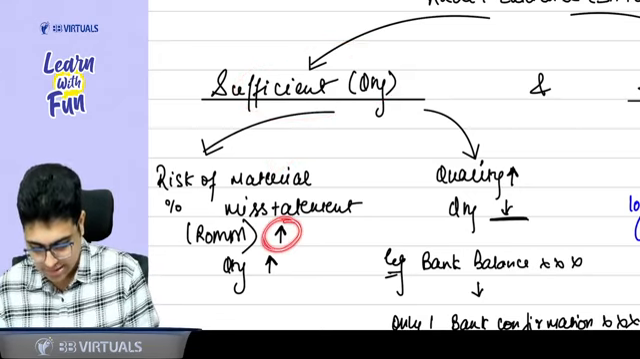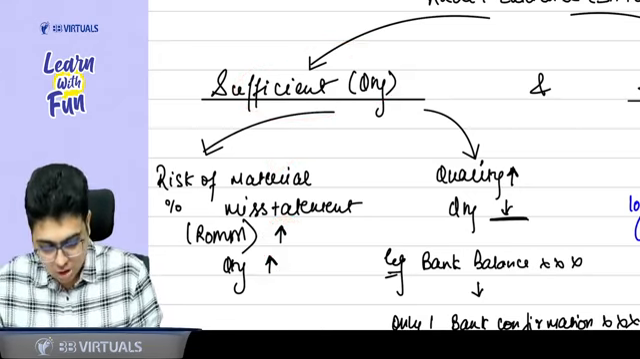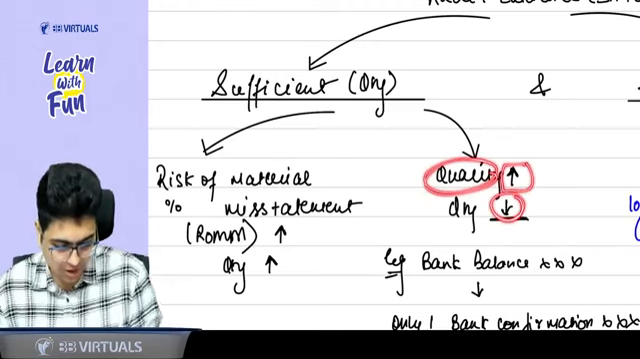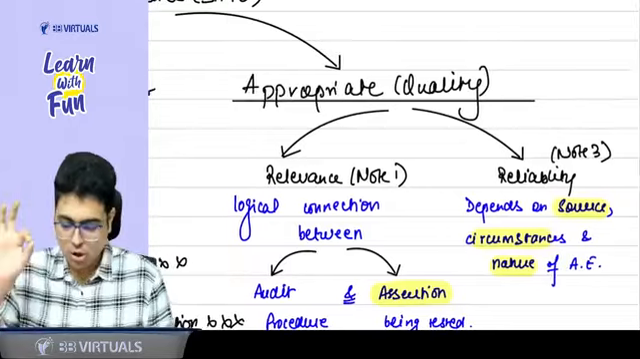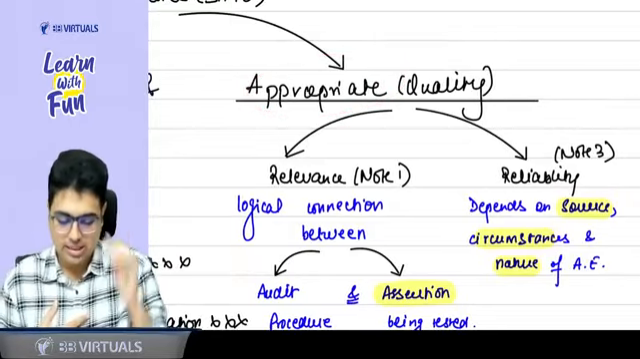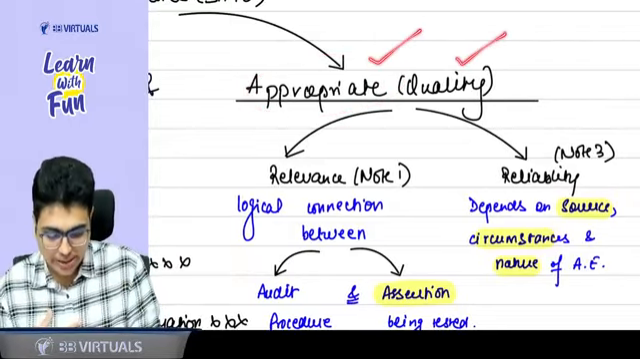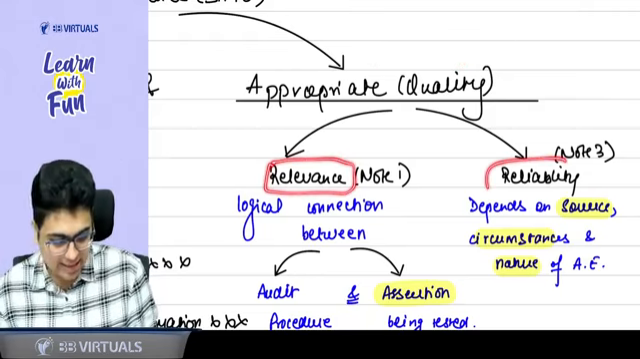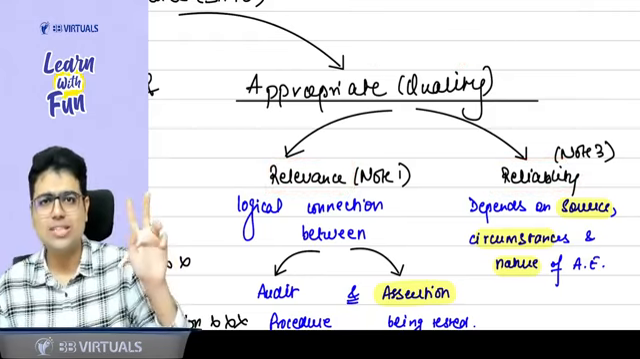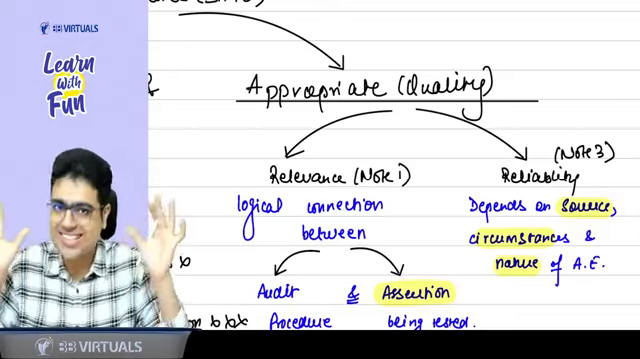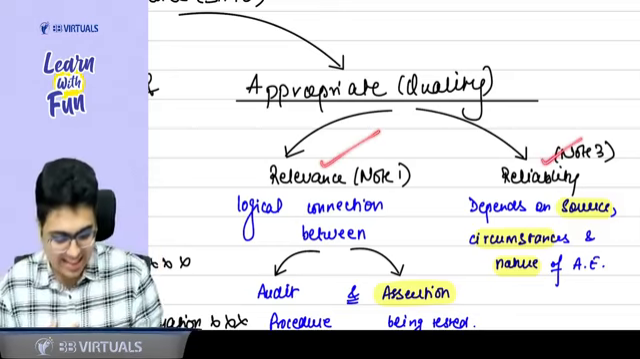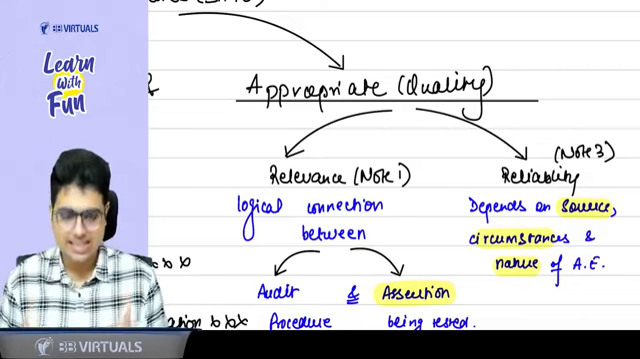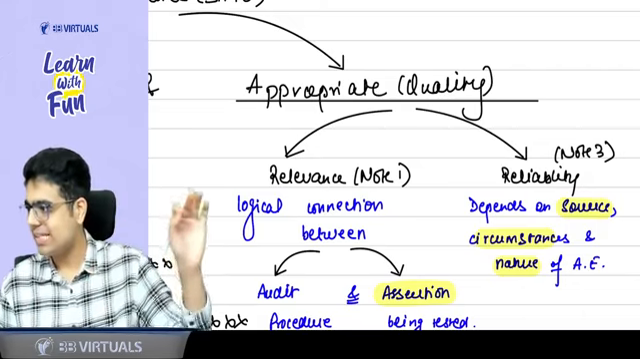More risk of material misstatement, more quantity. It also depends on quality of evidence. If the quality is good, less quantity will work. Now talking about the appropriateness of evidence. Appropriateness, that is the quality, depends on 2 factors: relevance and reliability. They are like 2 sisters, 2 cute sisters: relevance and reliability. Do you want to revise the concept of relevance and reliability? Yes, sir. First, let's revise relevance.